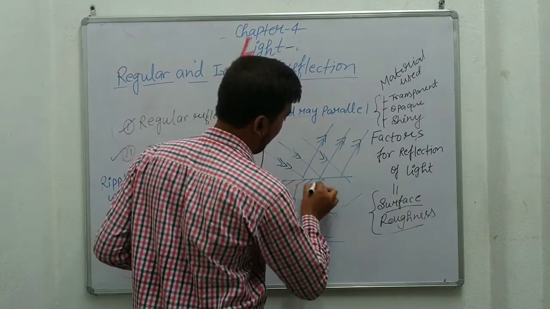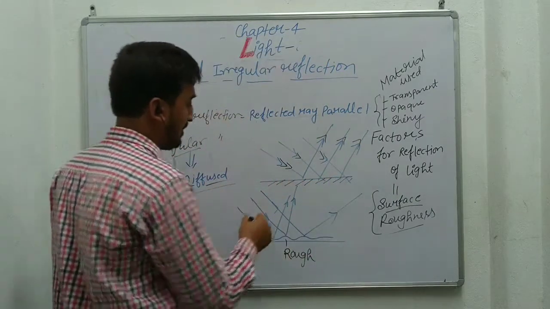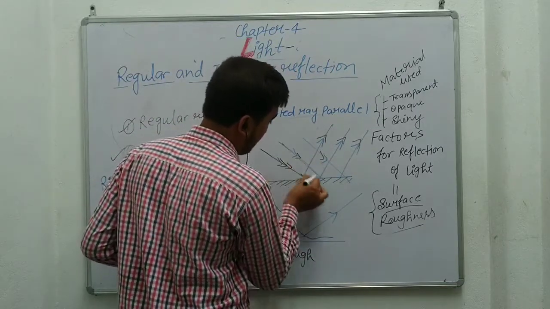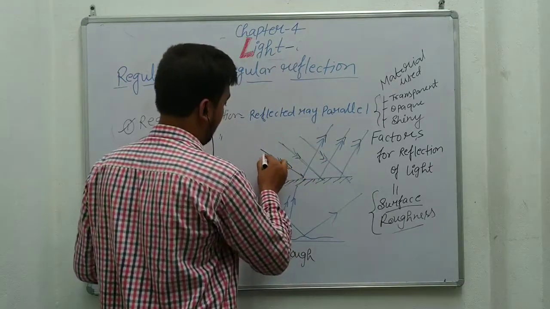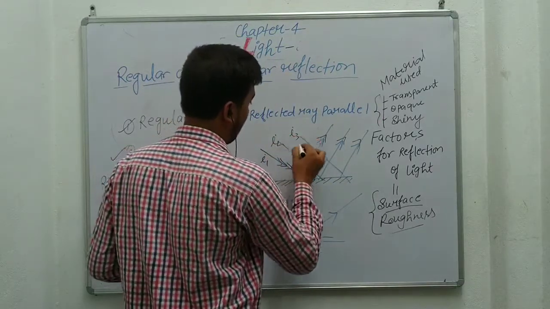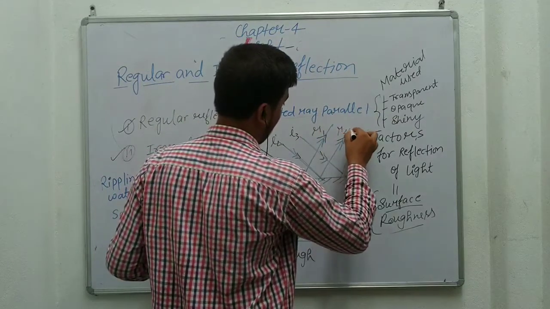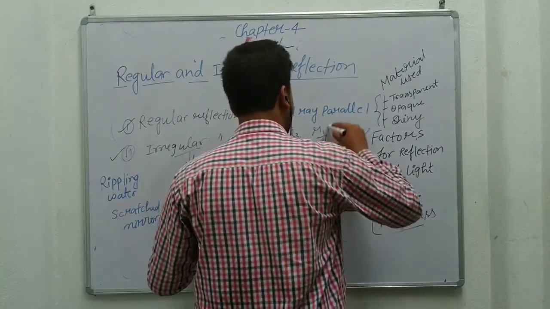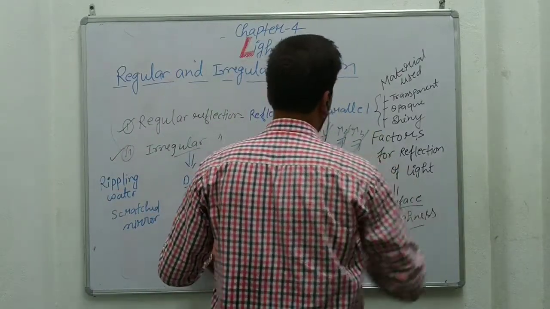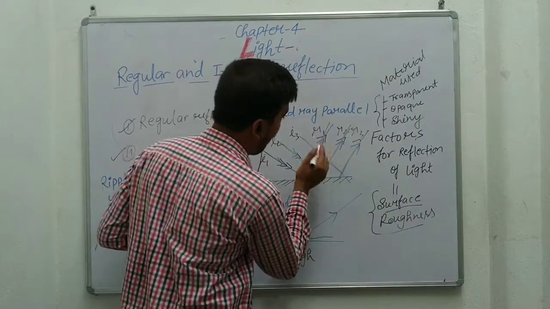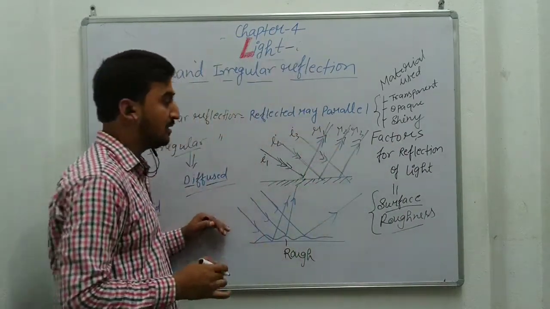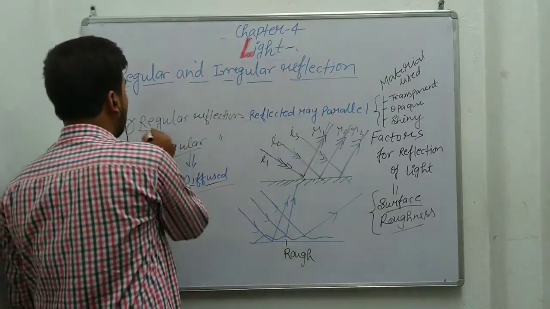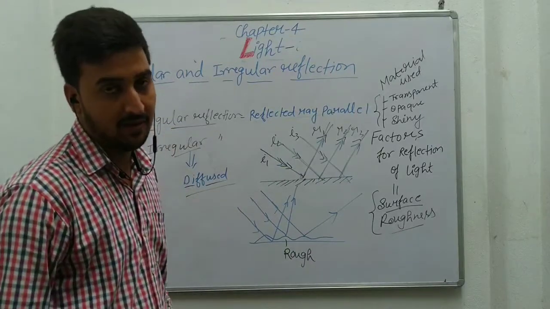When light falls on a plane, polished surface, these are the parallel incident rays I1, I2 and I3, and these are the reflected rays R1, R2, R3. If all the reflected rays are parallel to each other and the angle of incidence equals the angle of reflection, then we can say this is regular reflection.